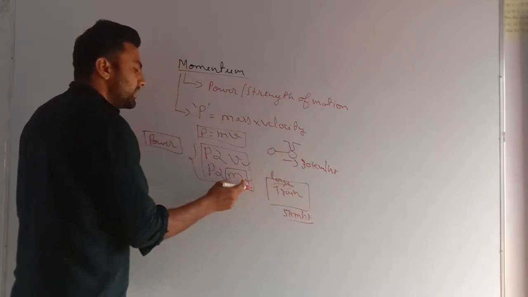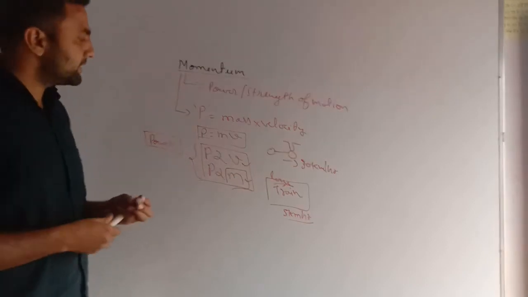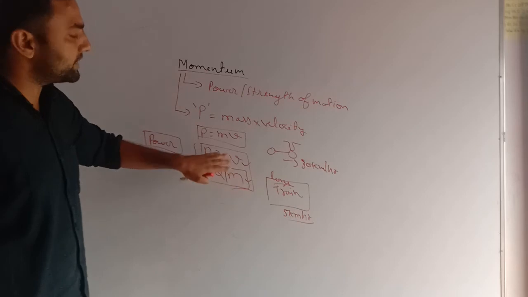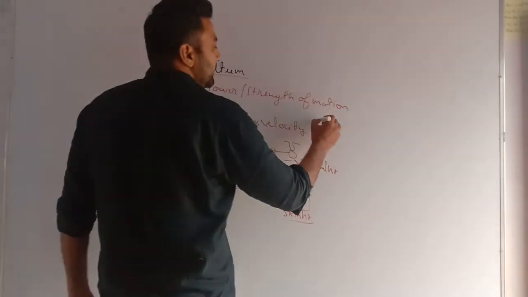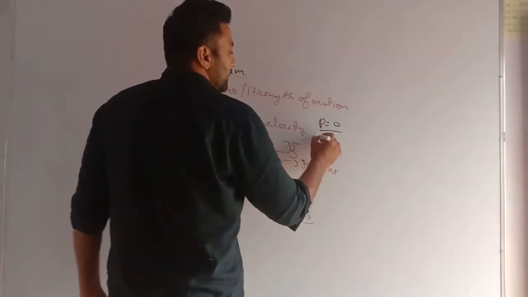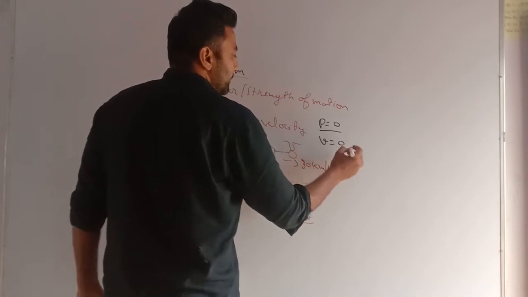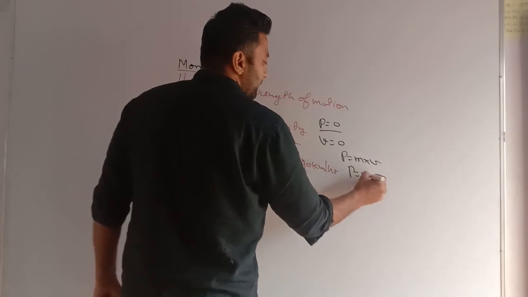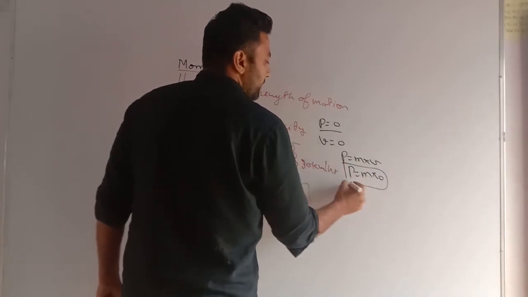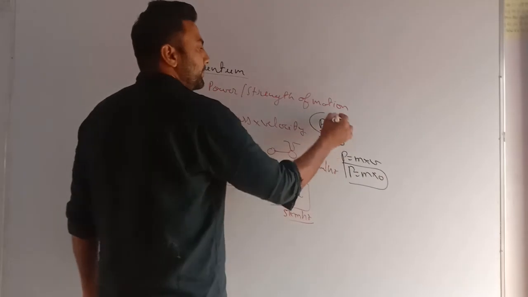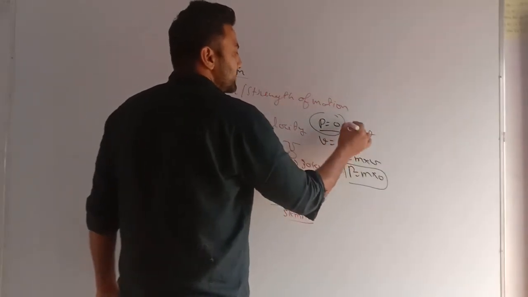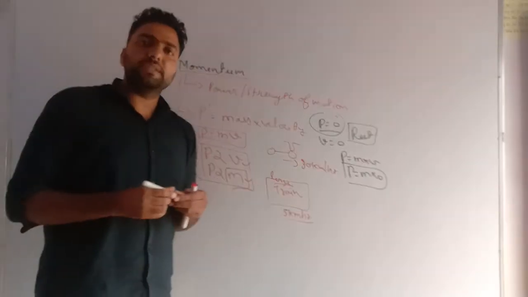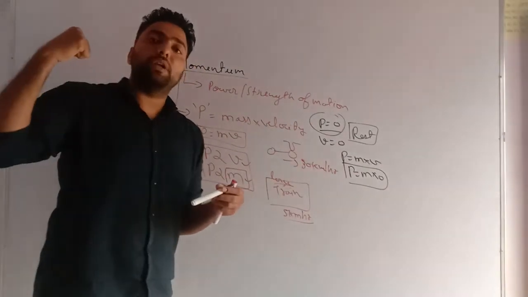More is the mass, more is the momentum. It means momentum depends on both things: what is the mass of that object and what is its velocity. Very important, when is momentum 0? If velocity equals 0, P equals m into V, so P equals m into 0. If velocity is 0, momentum is 0. It means if any body is at rest, its momentum is 0, it does not have any power.